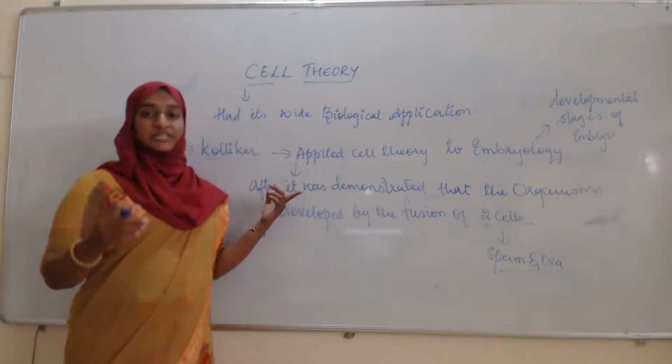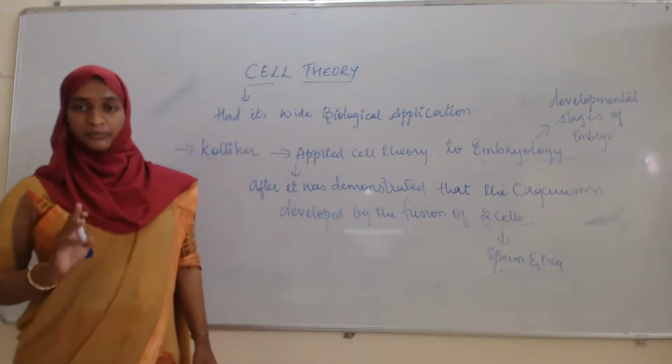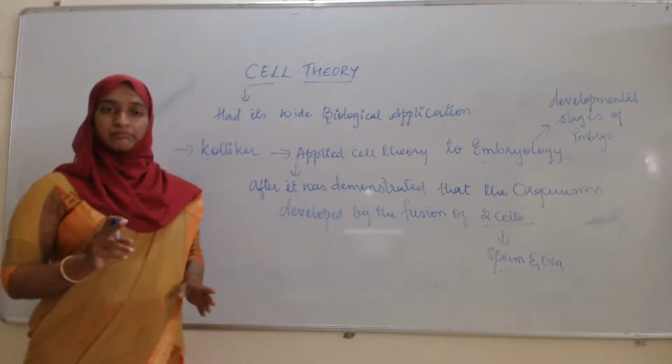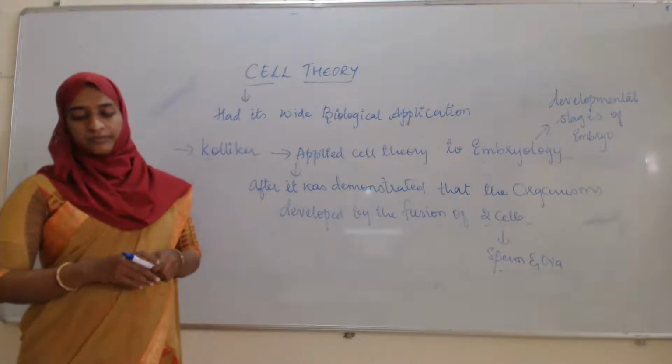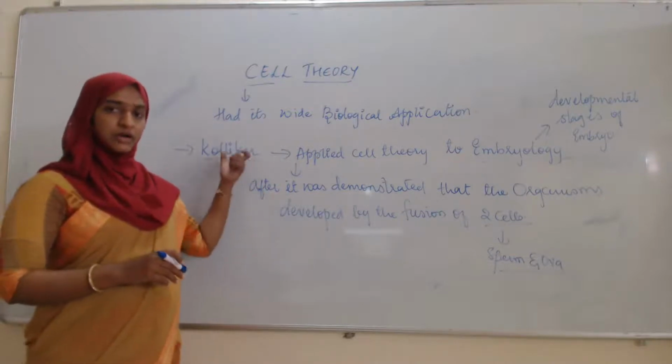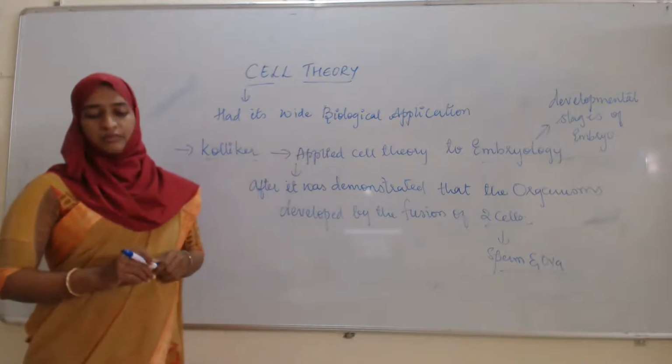It was demonstrated that organisms develop by sexual reproduction, where there is a fusion of two gametes or two cells, that is sperm and ova. So this is about Kolliker's biological application in embryology.